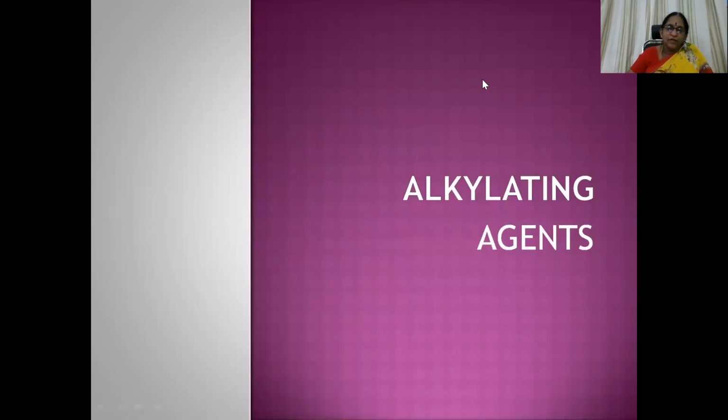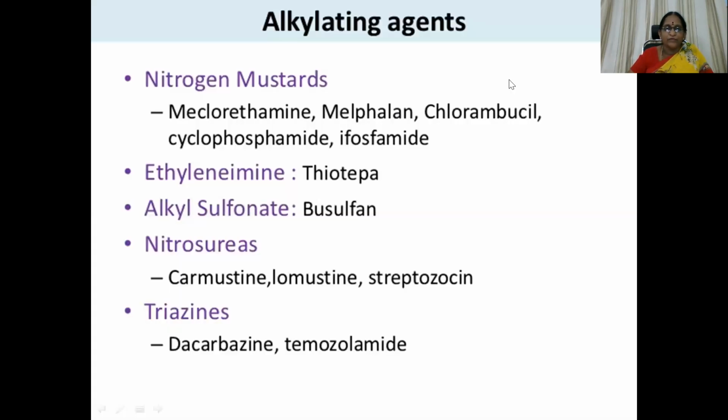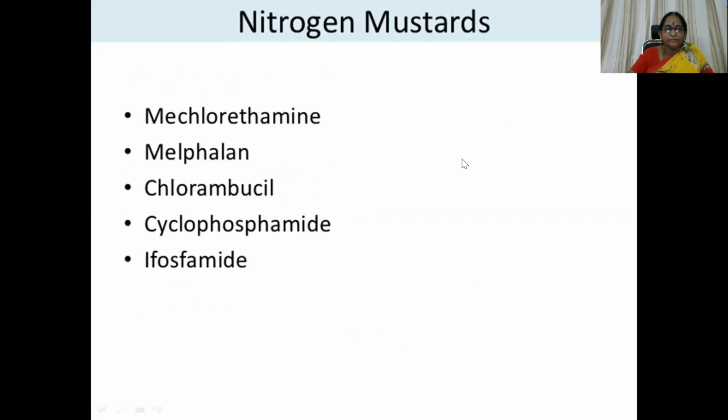In this session, we are going to discuss in detail the alkylating agents and then the antimetabolites. Let us see one by one. The alkylating agents classification is like this: nitrogen mustards, ethylenimines, alkyl sulfonates, nitrosoureas, and triazenes. We'll discuss each and every drug in detail now. Nitrogen mustards contain drugs like mechlorethamine, melphalan, chlorambucil, cyclophosphamide, and ifosfamide.